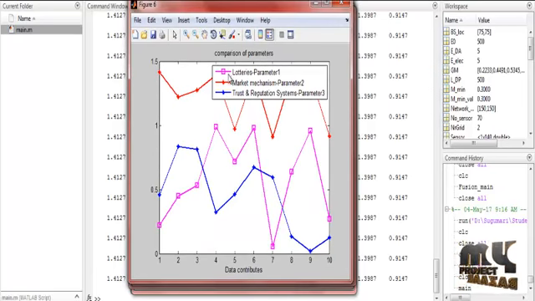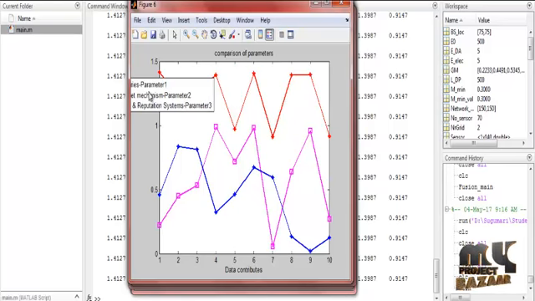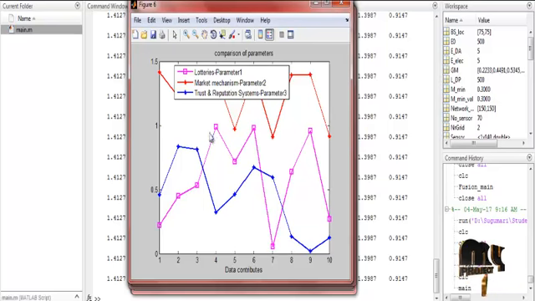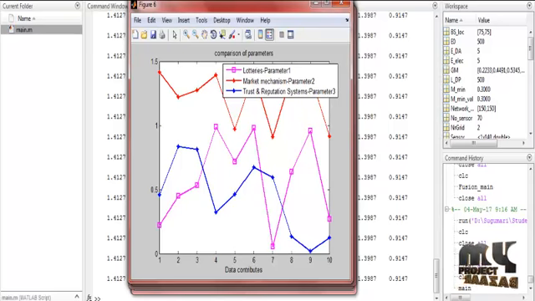Compare the 3 parameters, that is the lotteries, market mechanism, and trust and reputation system. Comparing the 3 parameters, the pink color denotes the lottery parameters. Red color denotes the market mechanism, and blue color denotes the trust and reputation. So these are the 3 different types of parameters compared in the process. In mobile crowd sensing, whatever it may be, the users' benefit goes to social networking. So this is the running procedure for the process.